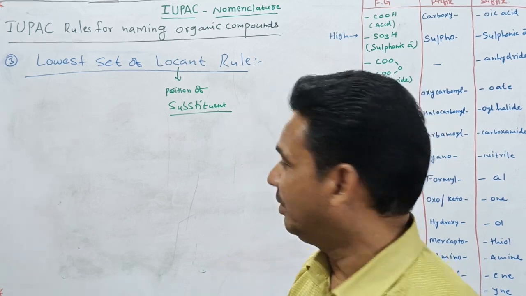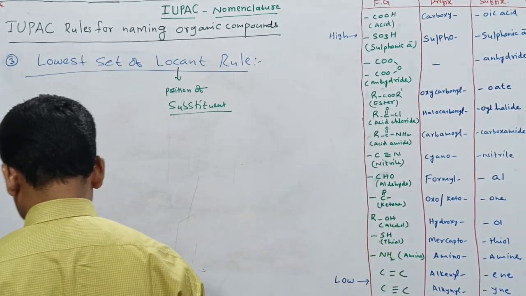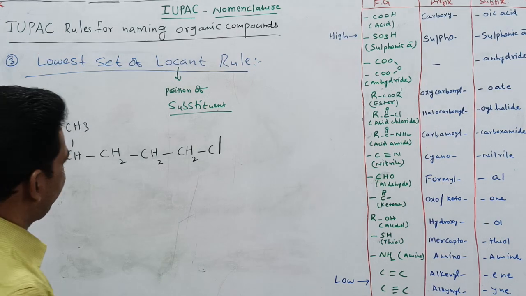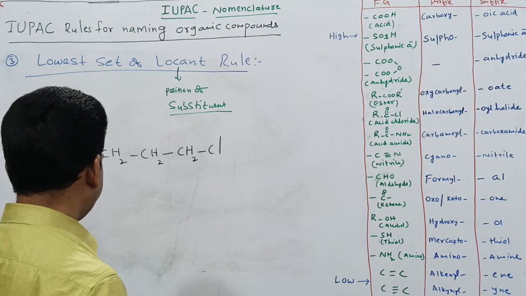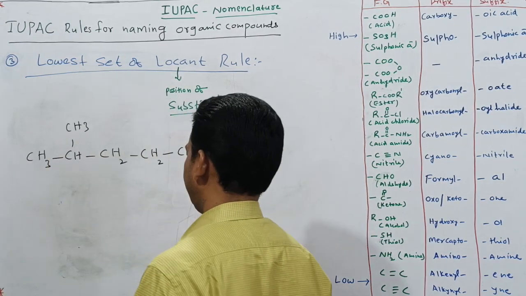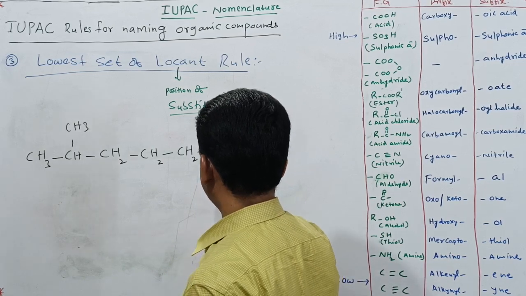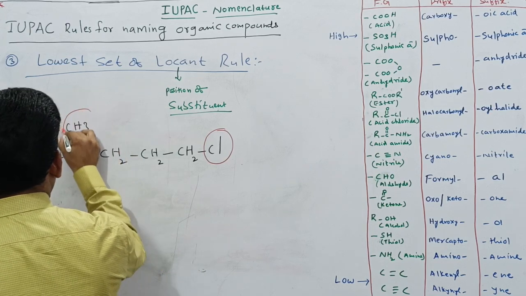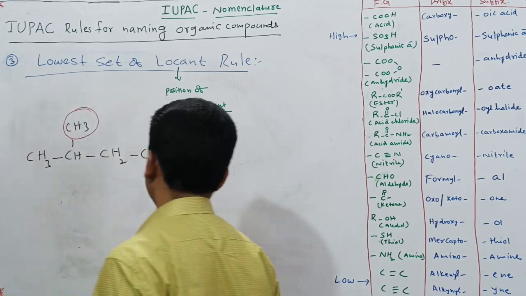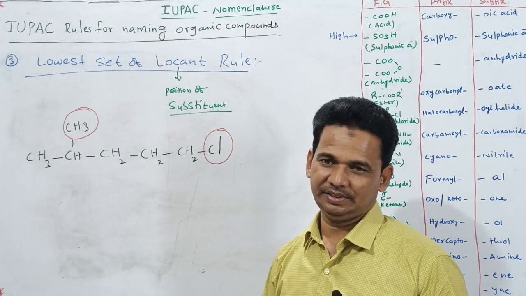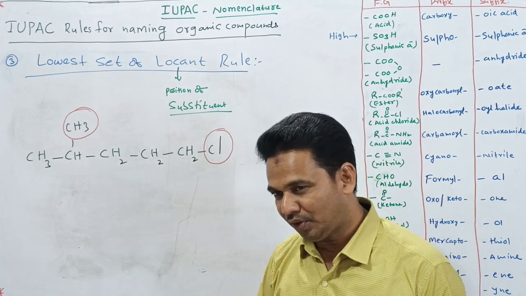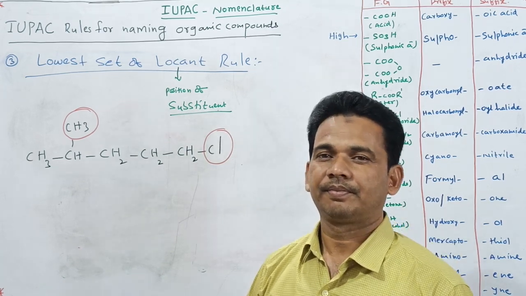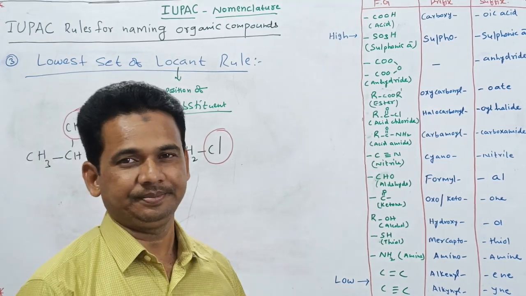Instead of wasting time, I will give an example for this. See, in this case we are having 2 substituents. One is chloro, another one is methyl. These 2 are the substituents. Then from which side are you going to give the numbering?